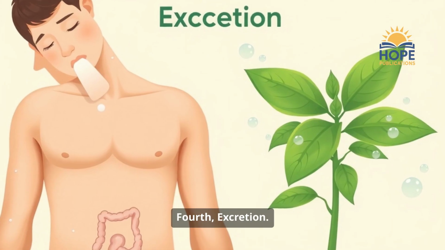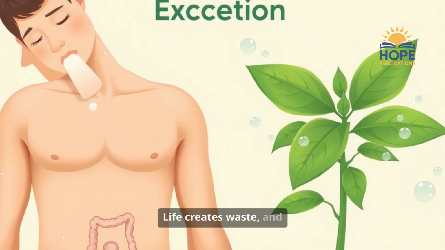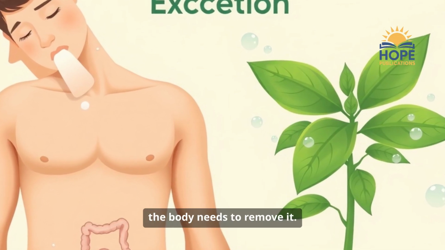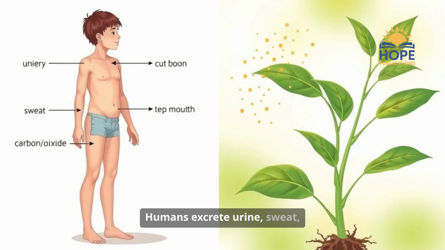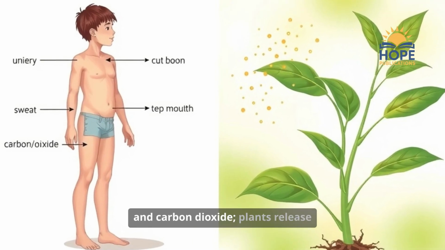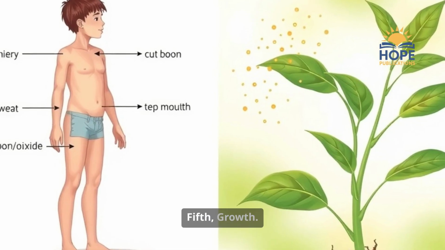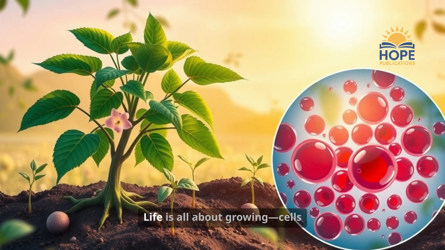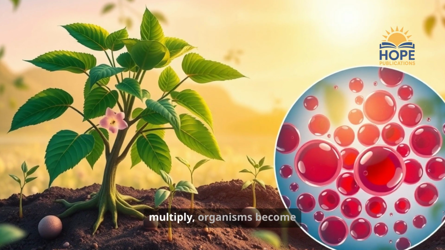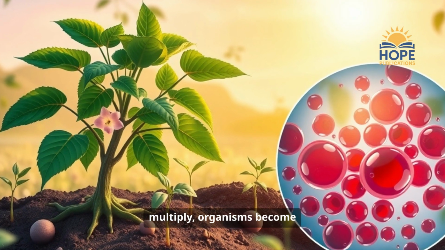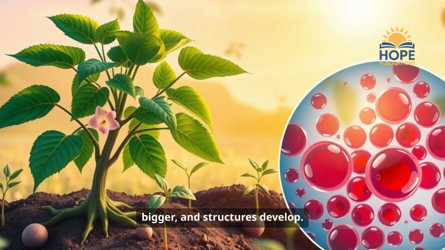Fourth, excretion. Life creates waste and the body needs to remove it. Humans excrete urine, sweat, and carbon dioxide. Plants release oxygen and other substances. Fifth, growth. Life is all about growing. Cells multiply, organisms become bigger, and structures develop.